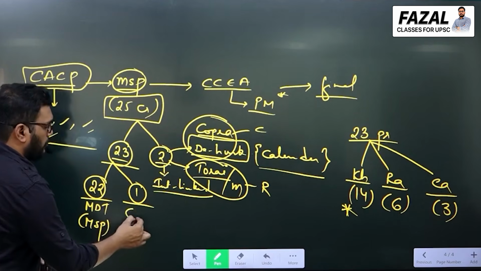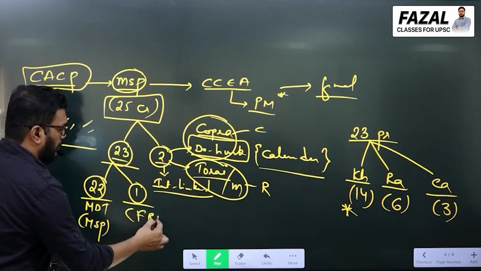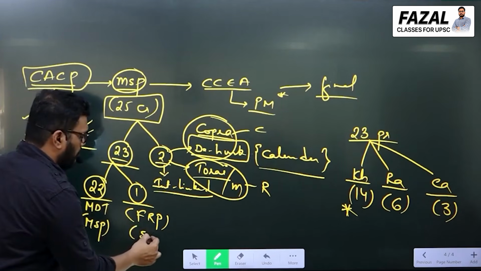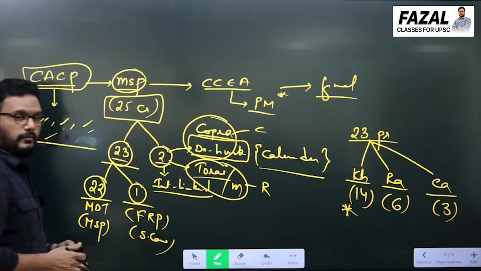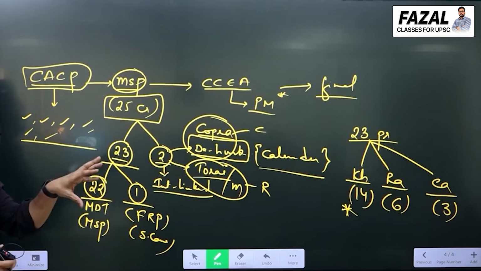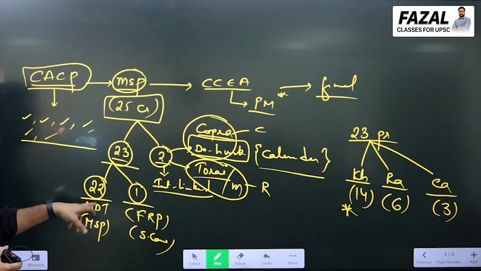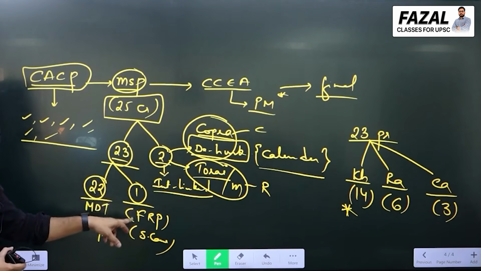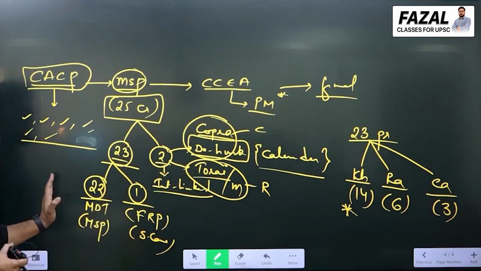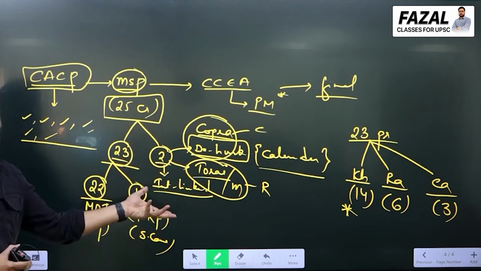One crop is given as FRP, fair and remunerative price, which is basically declared for sugarcane. So the government will show 22 mandated prices, which means 22 MSP, and one is FRP. They will project FRP separately, but FRP is not interlinked.